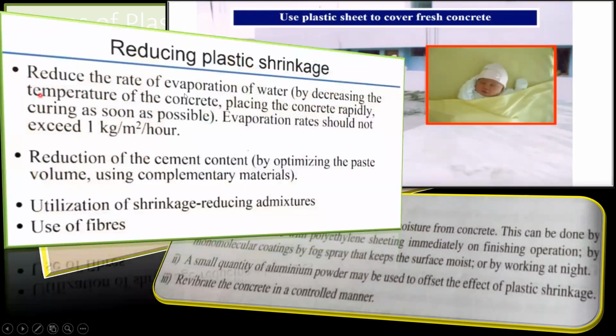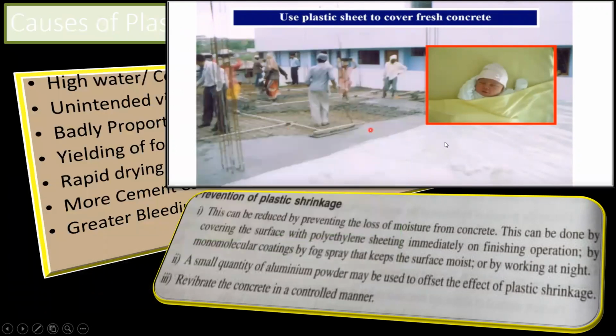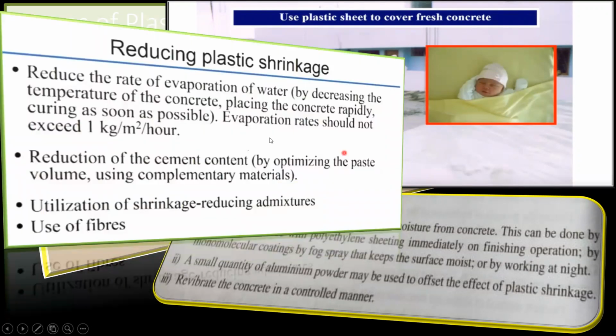Other than that, there are other points also, like reduce the rate of evaporation of water. That is by decreasing the temperature of concrete, placing the concrete rapidly, curing as soon as possible, right? Like you can see it here, no? This is how you try to cover that with the help of polythene sheet, and do curing as quickly as possible, right? And also make sure the evaporation rate should not exceed 1 kg per square meter per hour.